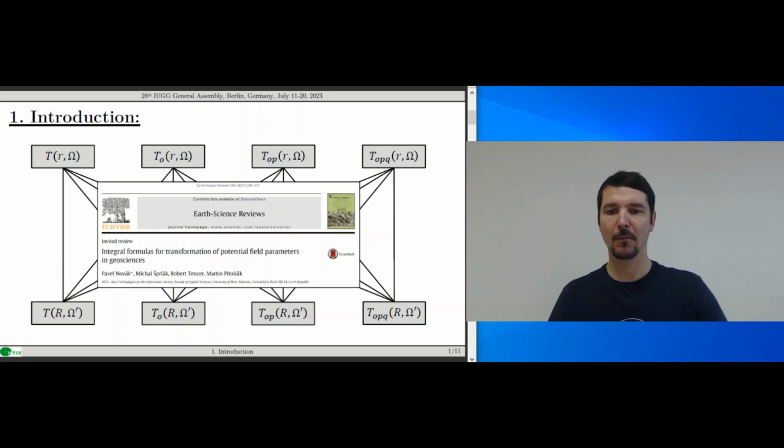The existing mathematical links are depicted by the Meissel diagram on the slide, with the disturbing potential T on the left up to its third-order spatial derivatives on the right. We summarized this rich class of spherical integral formulas in our article that got published in Earth Science Reviews in 2017.